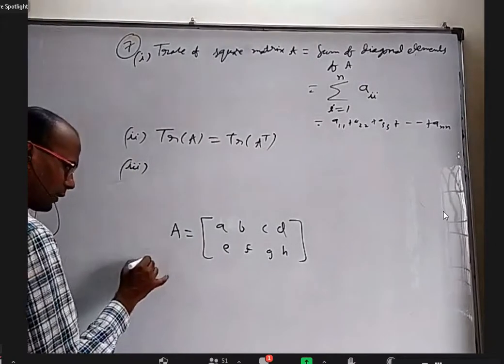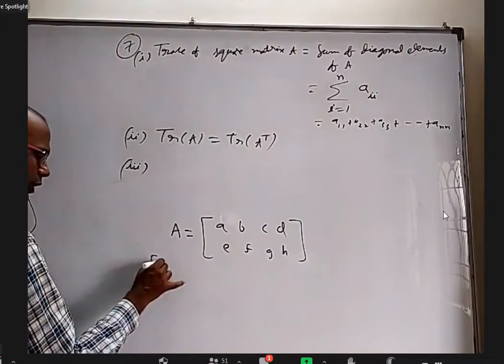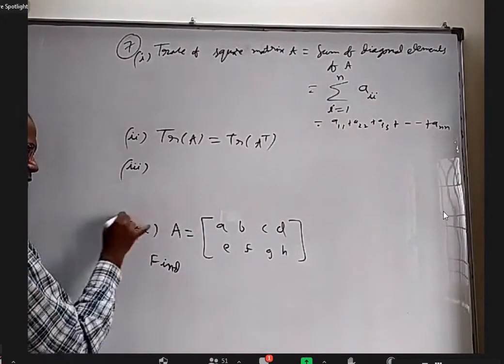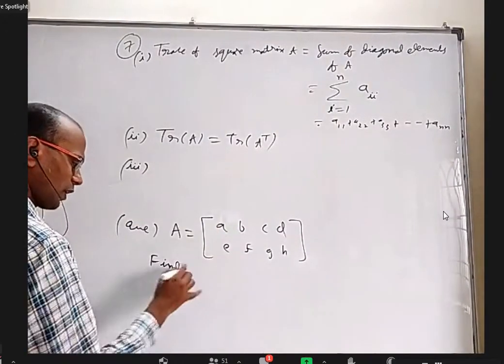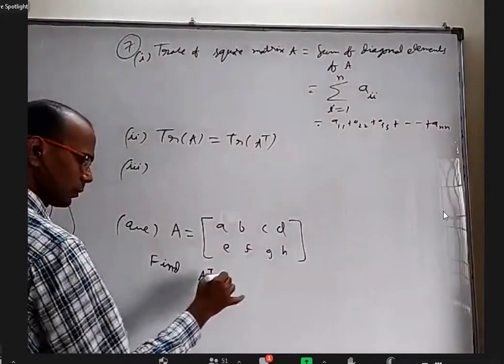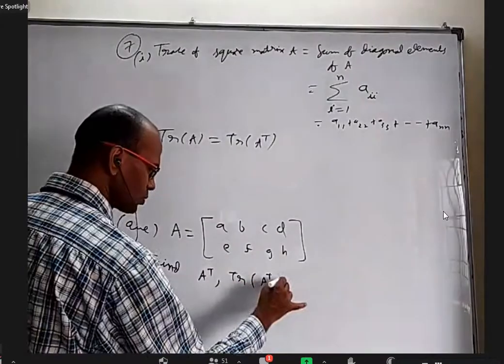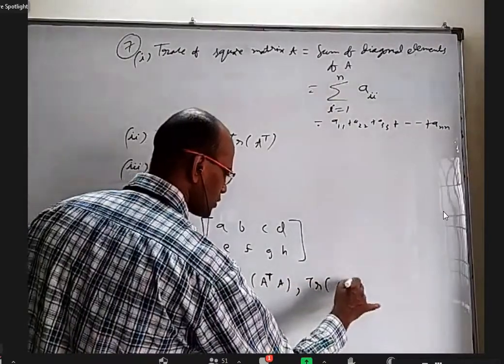Find A transpose, trace of A transpose into A, and trace of A into A transpose.